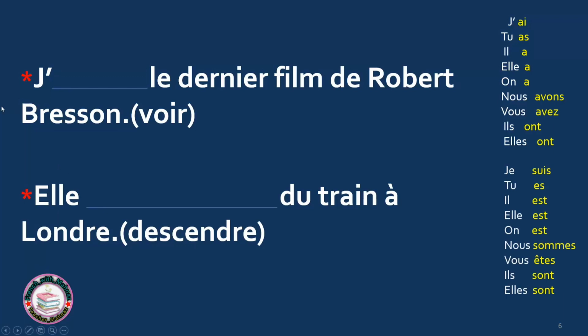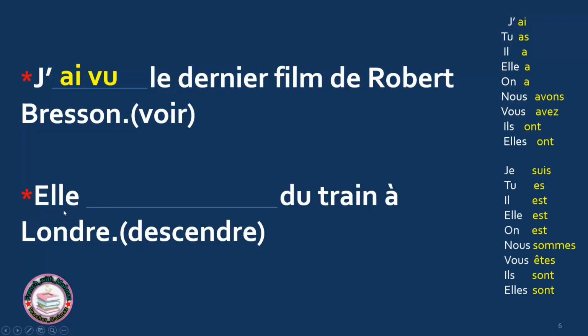So, what is the answer? Here I have voir, to see. This is a normal verb. So I say j'ai, and I need PP. J'ai vu, I saw. J'ai vu le dernier film de Robert Bresson. Le dernier film de, the last film of Robert Bresson. J'ai vu, I saw.